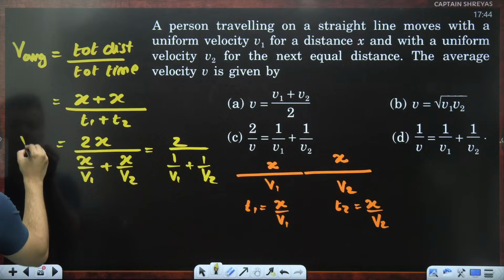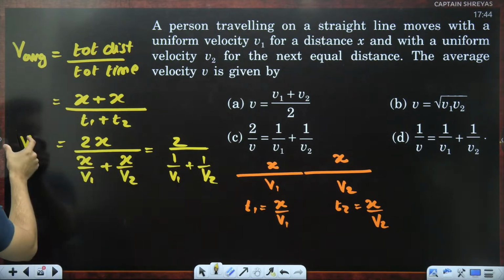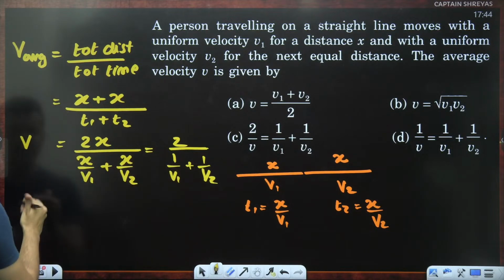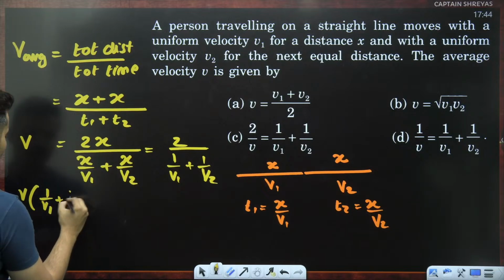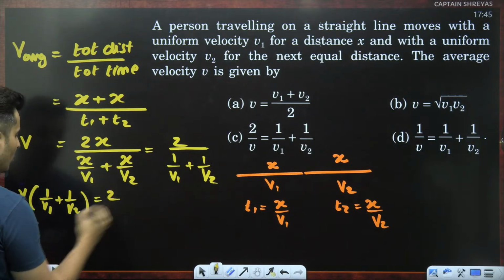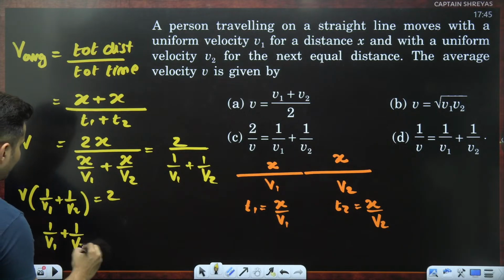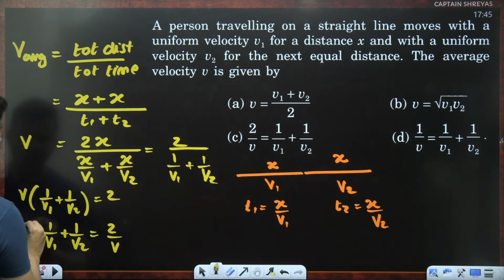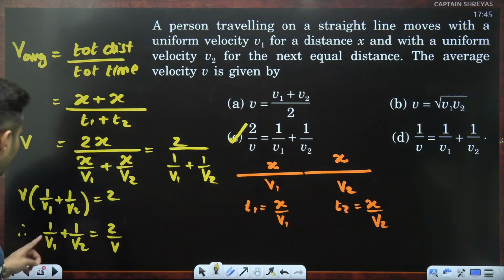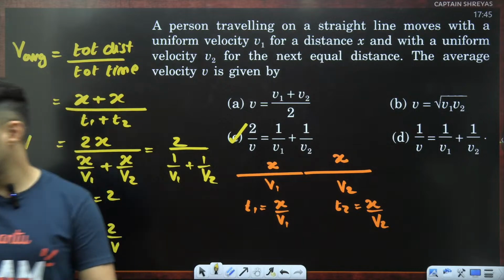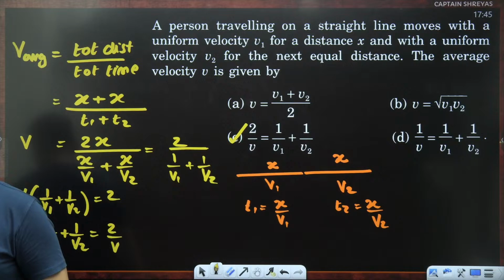How? Observe this. This was your average velocity. Take this 1 by v1 plus 1 by v2 to the left hand side. So it will become v into 1 by v1 plus 1 by v2 is equal to 2. Shift that v below. So it will become 1 by v1 plus 1 by v2 is equal to 2 divided by v. I can see this is exactly matching with option number C. Hence, this is the correct answer. In this case, yes, guys, the correct answer was option number C.